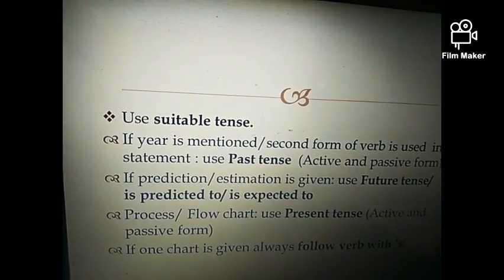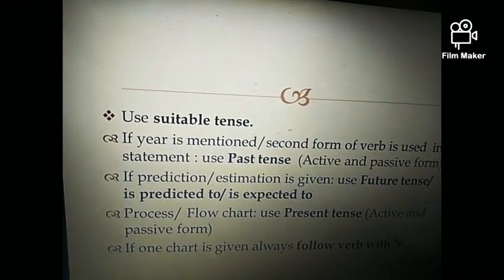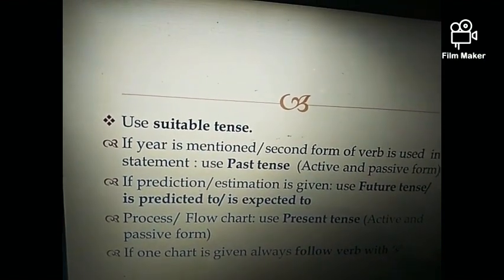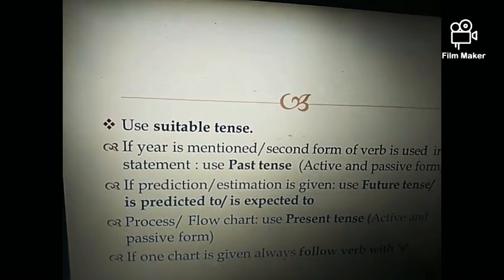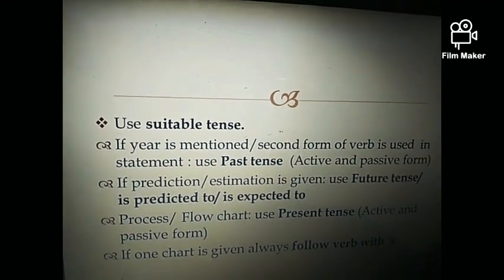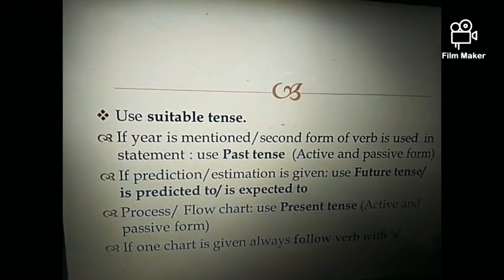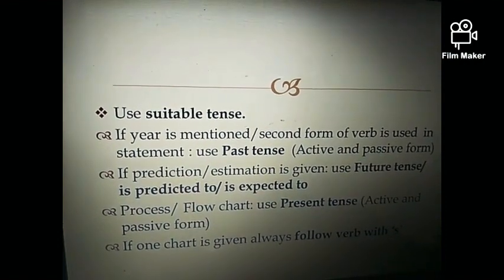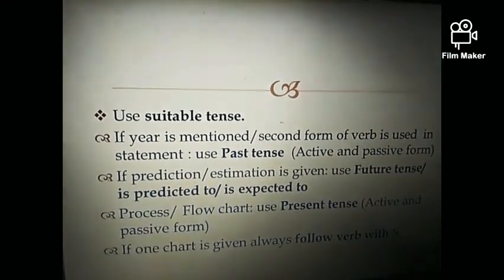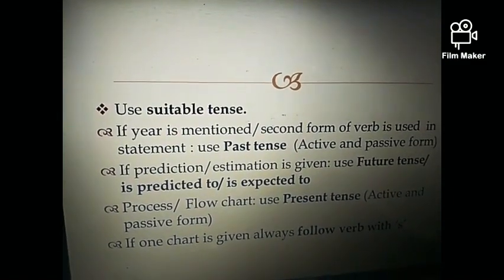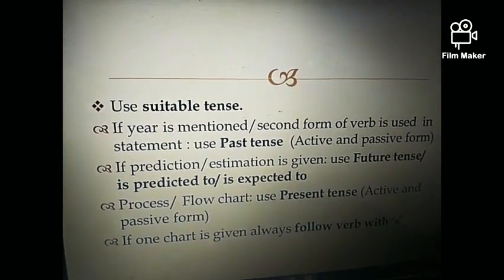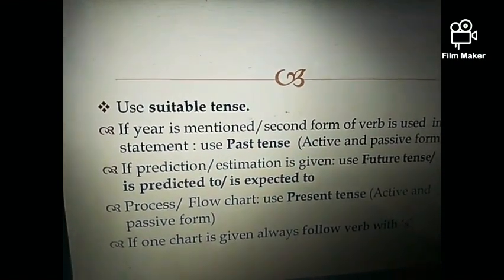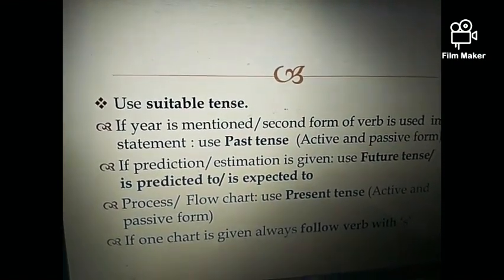For example, we can say that the bar chart illustrates data of the people who watched television in the evening. So here you can hear that I've used the second form, that is watched, instead of saying watch. So at that time you also have to use the past tense, and you can use both active as well as passive form of past tense in order to show the variations.